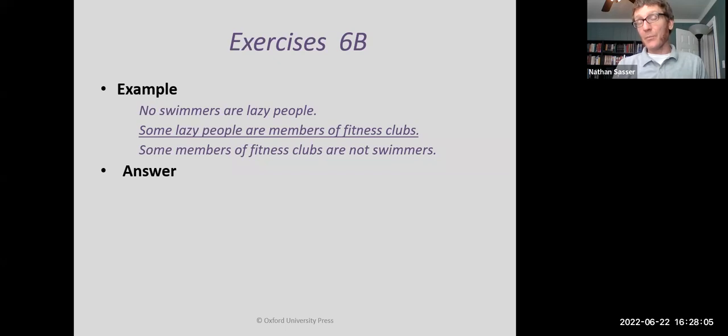That means members of fitness clubs, that's the minor term. And that means that you can see the minor premise has the minor term in it. The predicate of the conclusion is swimmers. That's the major term, and that's why the premise about swimmers is the first one. It's the major premise, and that means that the middle term is what? That's right, lazy people.